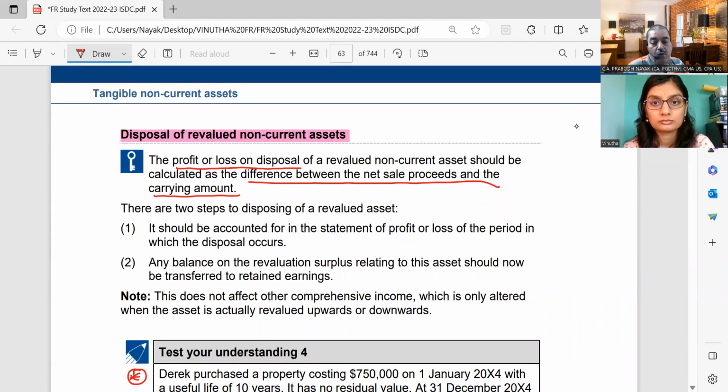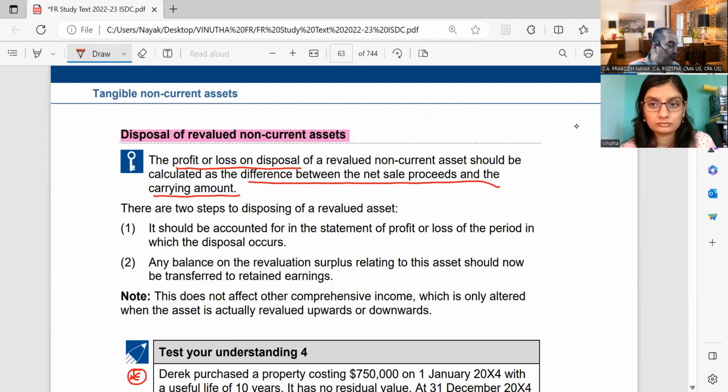Disposal of revalued non-current assets. Disposal means sale of revalued non-current assets. Now, the first thing is that you have revalued an asset. On the revaluation of the asset, you got a profit. That profit you have transferred to revaluation surplus under OCI, and you said that it is a capital profit, it cannot be touched for payment of dividend.